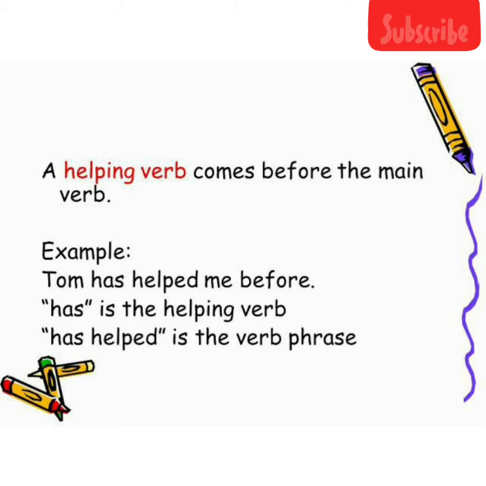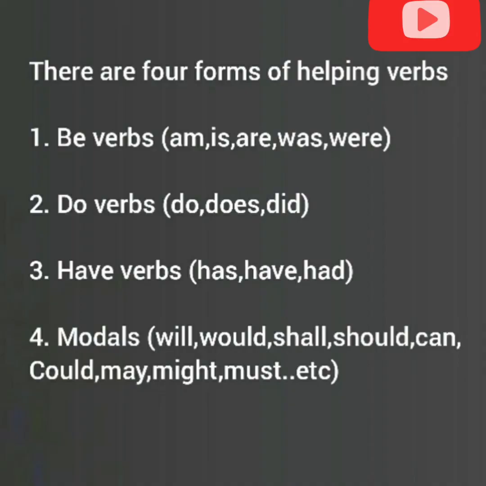Helping verbs. Helping verbs are also called auxiliary verbs. This is because they help the main verb which comes after them. Let us see an example. Tom has helped me before. In this sentence, has helped is the verb. Here, the helping or auxiliary verb has is coming before the main verb and it helps the main verb helped to specify the action it denotes or explains what the subject does.